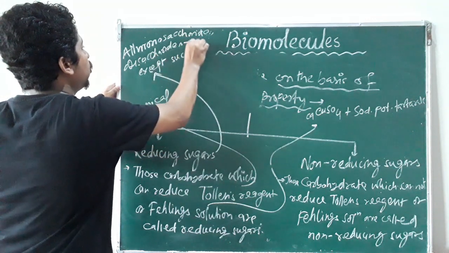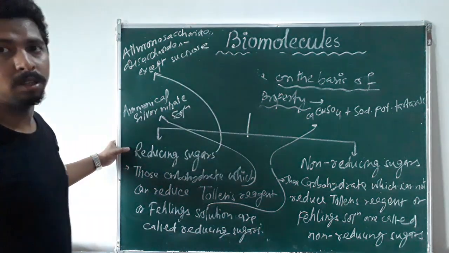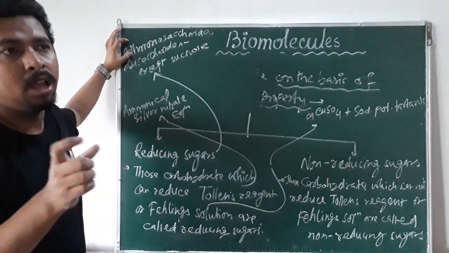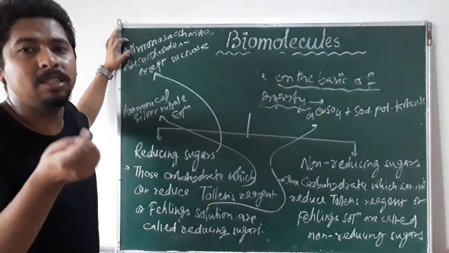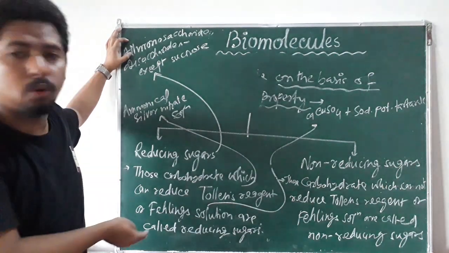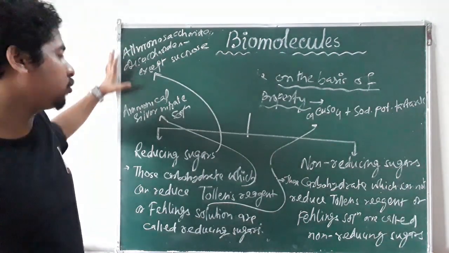Sucrose is not reducing, it is non-reducing. In monosaccharides, the aldehyde and ketone groups are either free or in the hemiacetal or hemiketal form, so they can reduce Tollens' reagent and Fehling's solution, so they are called reducing sugars.